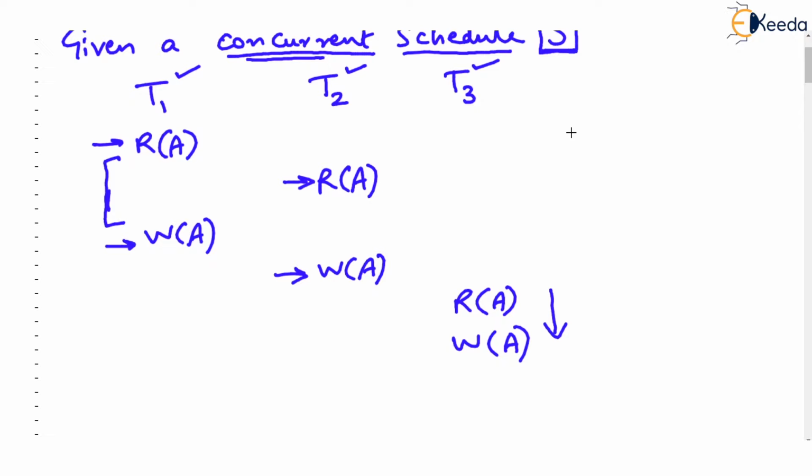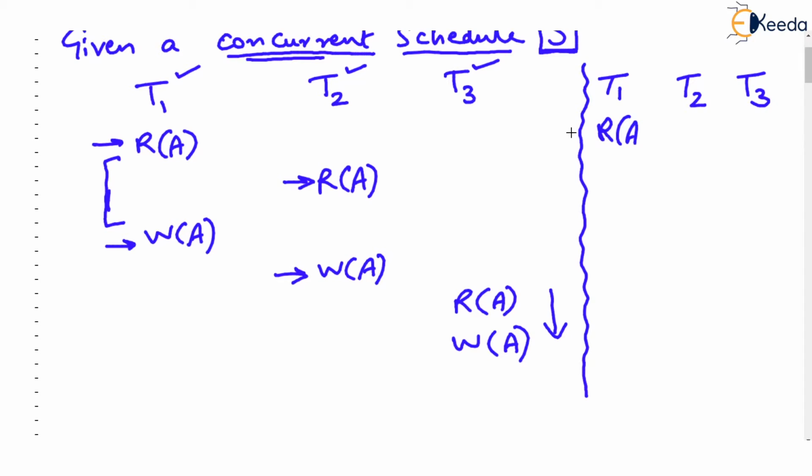You all know that schedules can even be designed as serial schedules. Now, what do you mean by serial schedule? If we have three transactions, T1, T2, T3, then we can decide that T1 runs first entirely. So there will be no other transaction disturbing T1. Then maybe T2 runs entirely, and finally T3 runs. Now you can see all the transactions are completed, T1, T2, T3, but there was no interleaving here. So this is called a serial schedule.